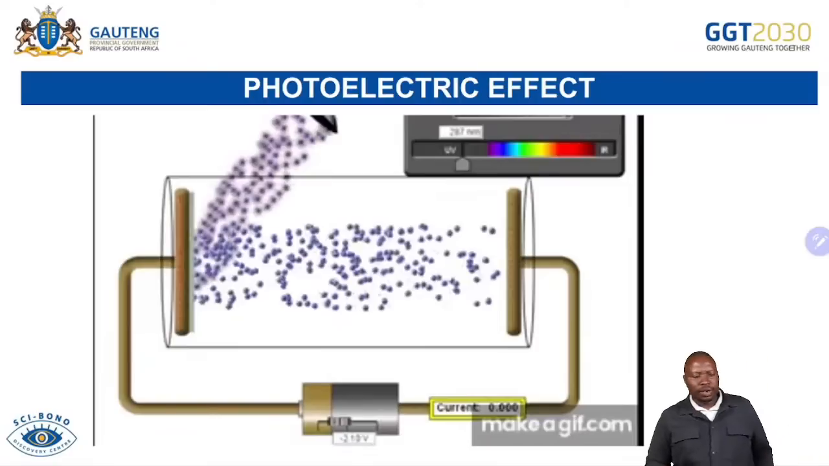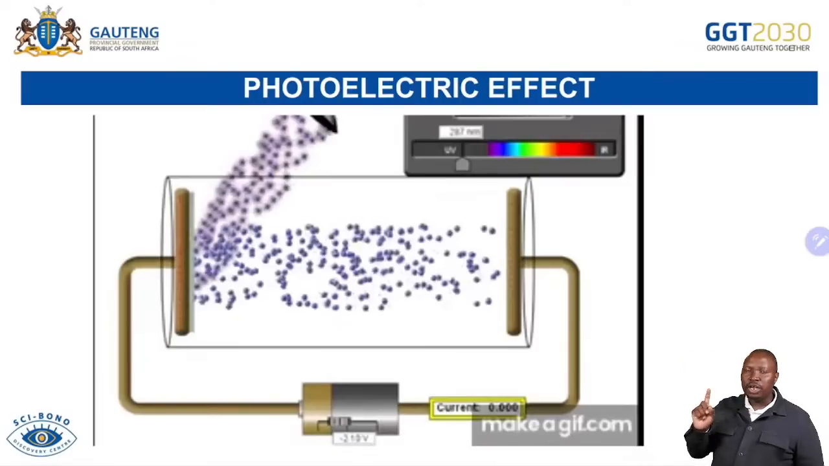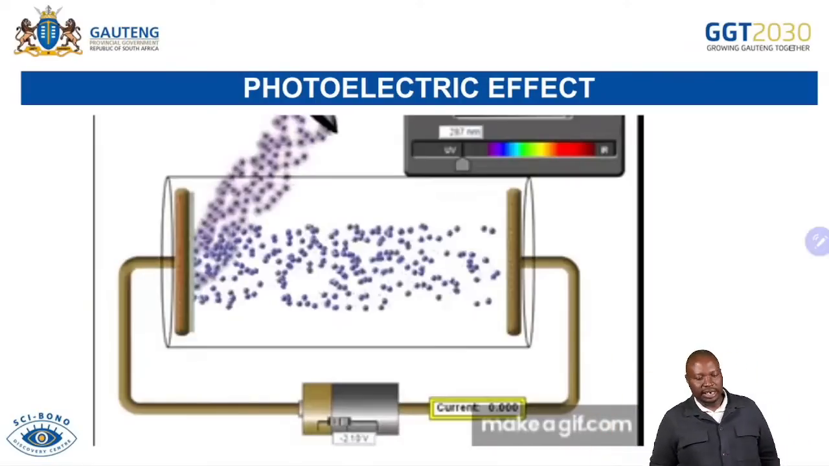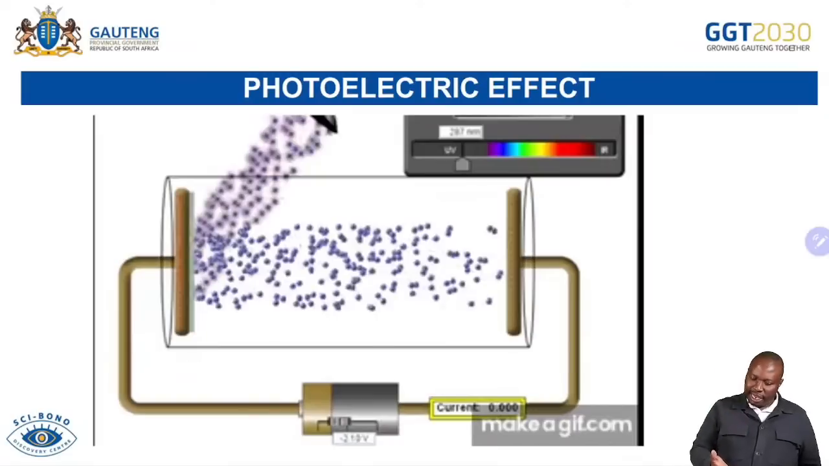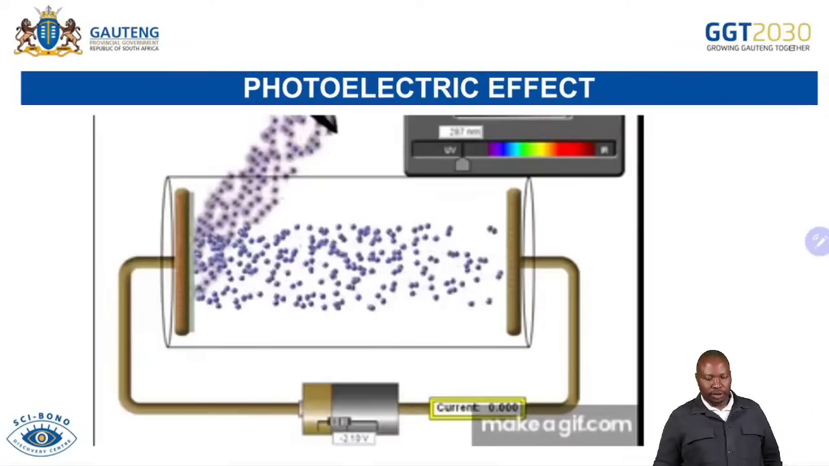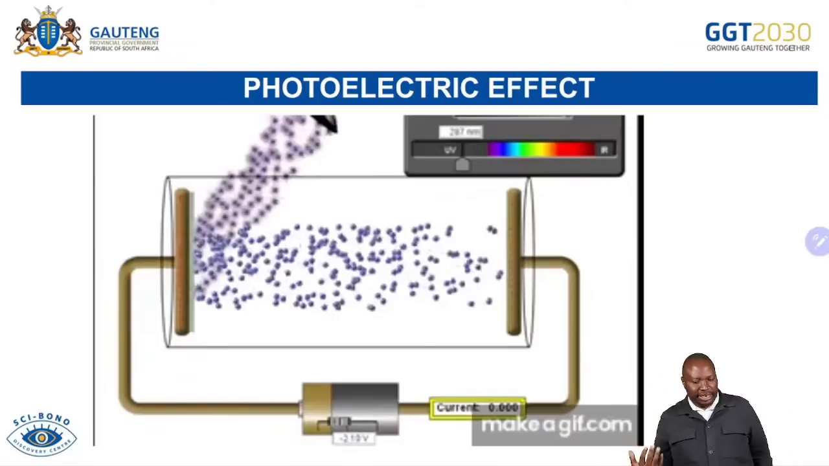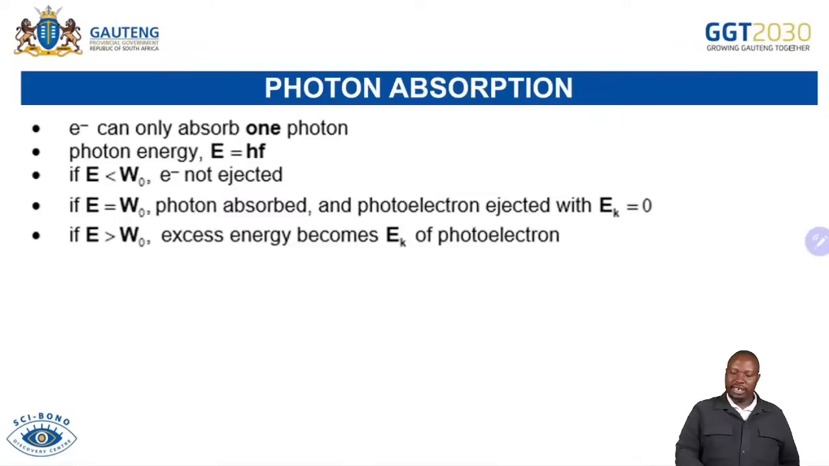I hope that helped you and you were able to get that. Now we are saying an electron can only absorb one photon, so the rule there is one photon, one electron. When you increase the intensity, we're increasing the number of photons. I indicated these three scenarios: if E is less than the work function, no electrons will be ejected. If E is equal to W0, photons are absorbed and a photoelectron is ejected with EK equal to 0. So an electron will be removed, but it won't have EK because it's equal. But when it's greater, the rest of the energy will be converted to kinetic energy.